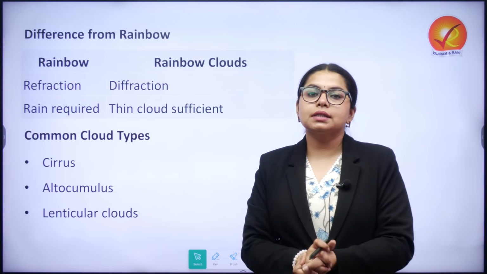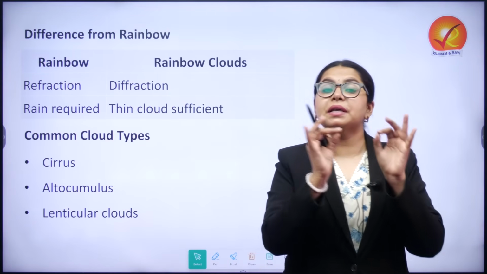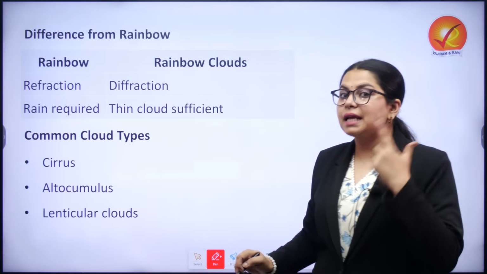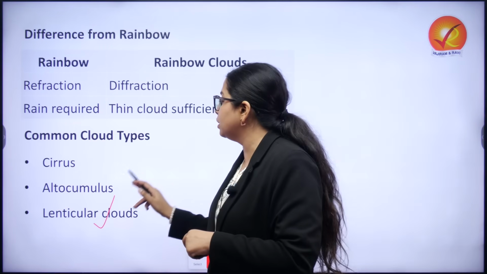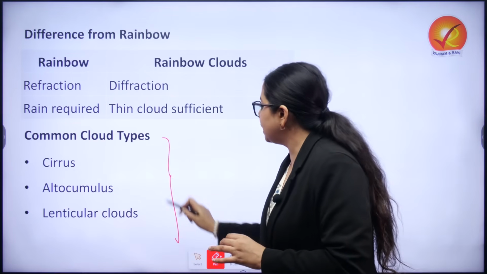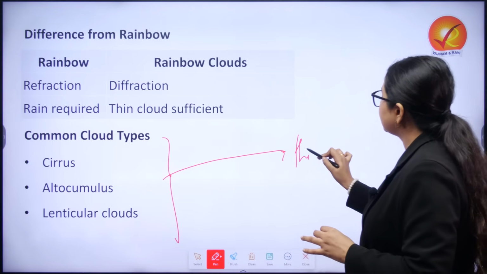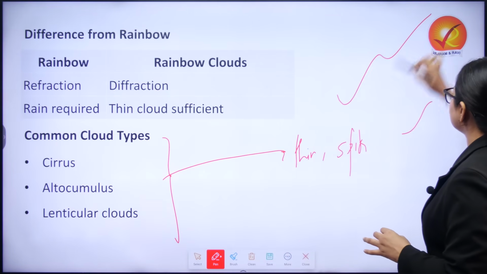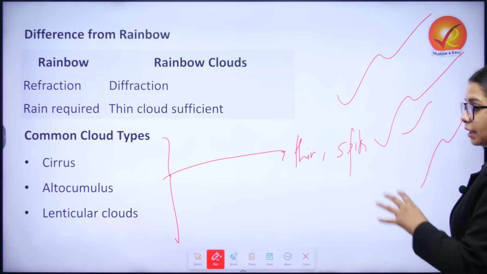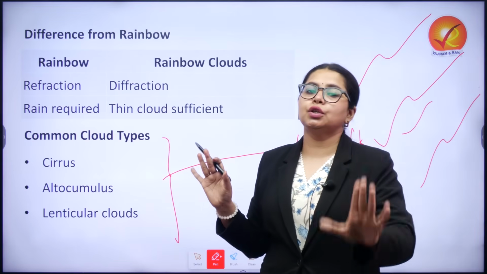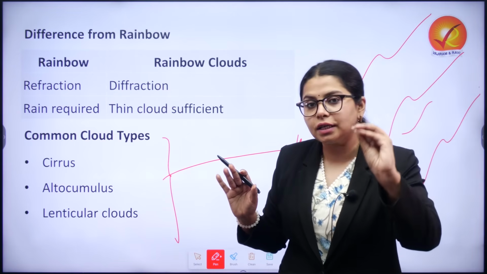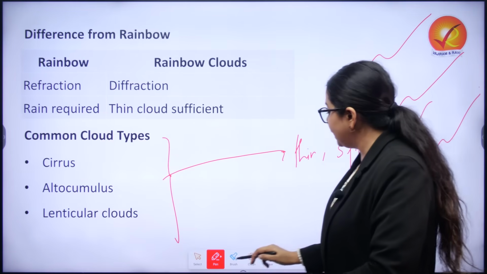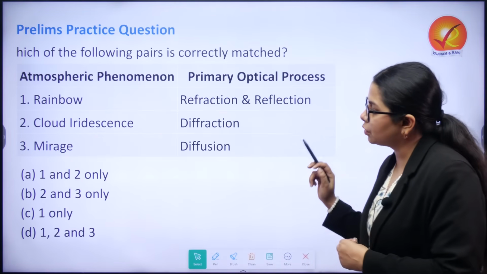Another thing that you should understand, this can happen only with specific types of clouds, such as cirrus, altocumulus and lenticular clouds, all of them being extremely thin or spike-like, if they are present just like this, they are not very thick. That is the only situation in which there is a possibility of presence of rainbow clouds.